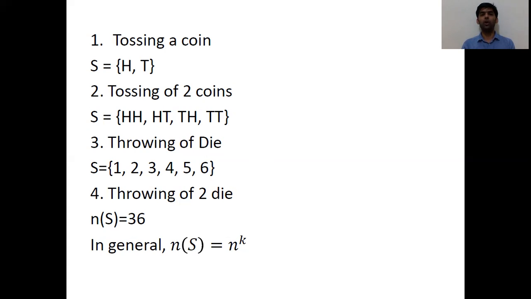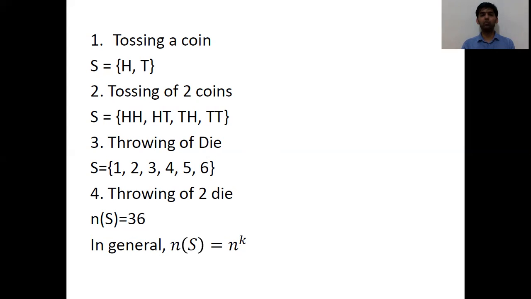The third example is throwing a die. There are 6 possible outcomes, so our sample space will contain 1, 2, 3, 4, 5, 6. Now if we are throwing 2 dice, then our sample space will contain 36 elements.